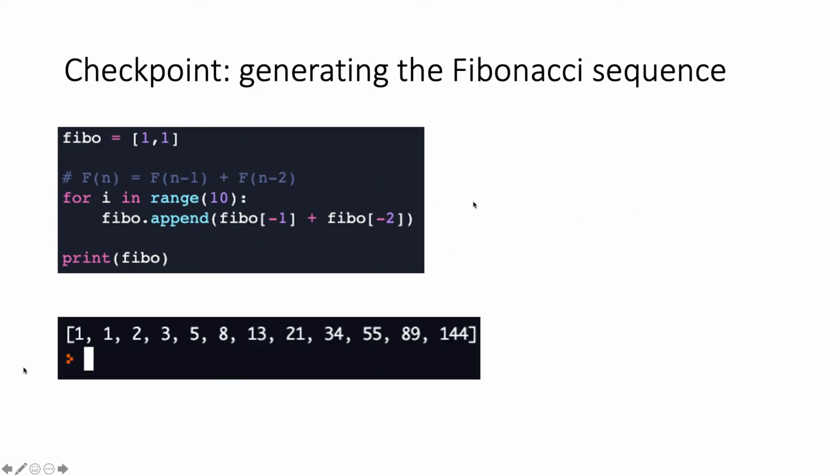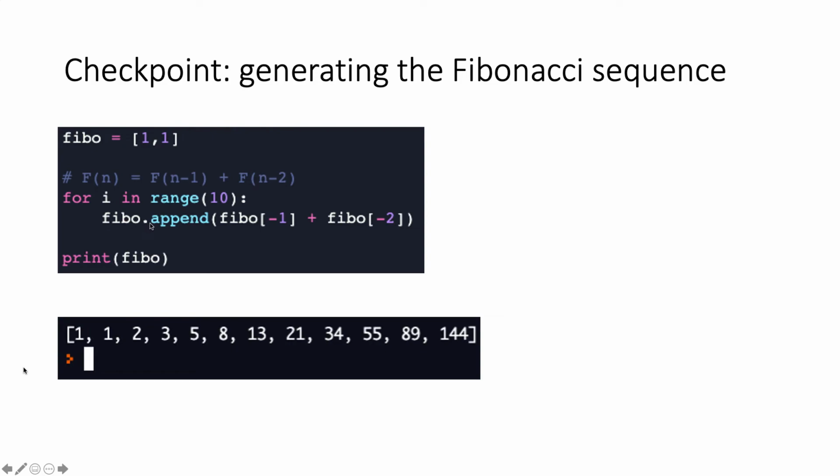So with this, one simple thing we can do is generate the Fibonacci sequence, because remember that the Fibonacci sequence is defined by the recurrence relation f n equals the last element plus the second last element, right? So if you want to generate the Fibonacci numbers, we have the first two elements we define as 1 and 1, right? Then after that we just append. We do this 10 times, right? We write a for loop to generate 10 additional numbers, and for each one of those we add one more element to the last part of the list.